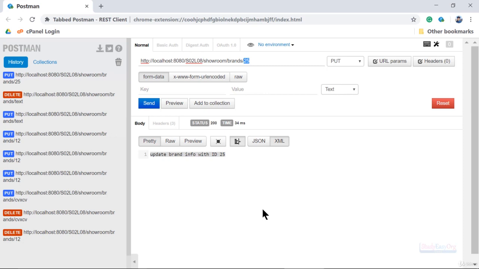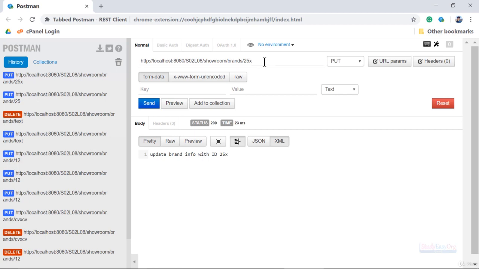The reason being, 25 is a number, but for our application 25 is a string. This number 25 is being treated as a string. For example, here I type in 25x. Again our application will return a proper response. Alright, so this is one thing.